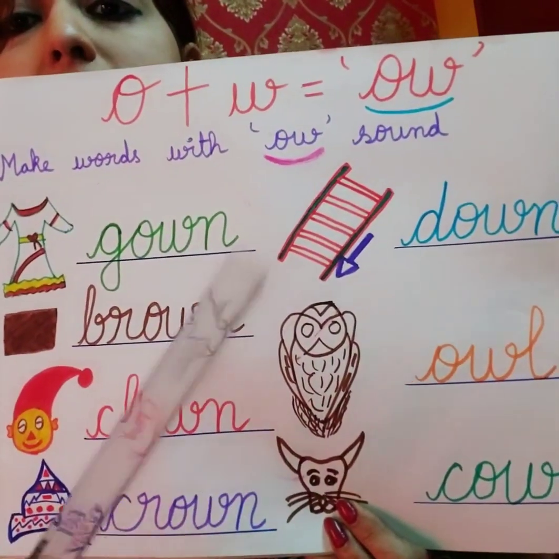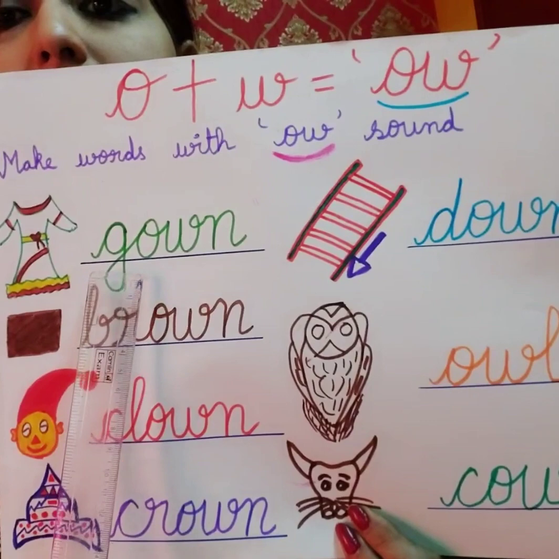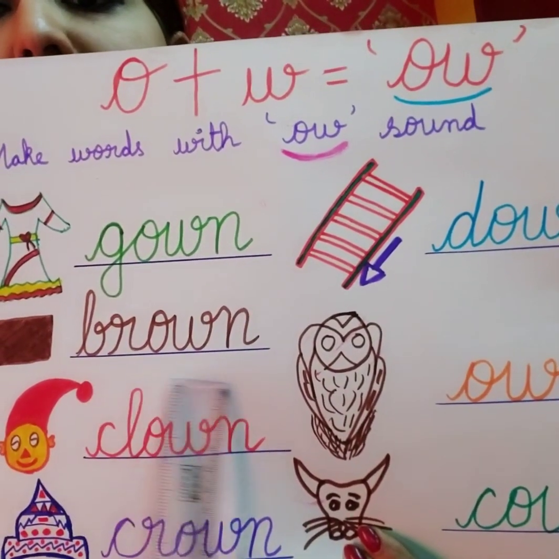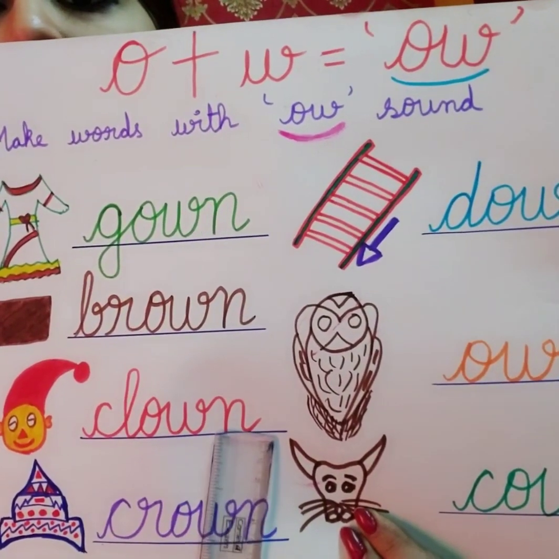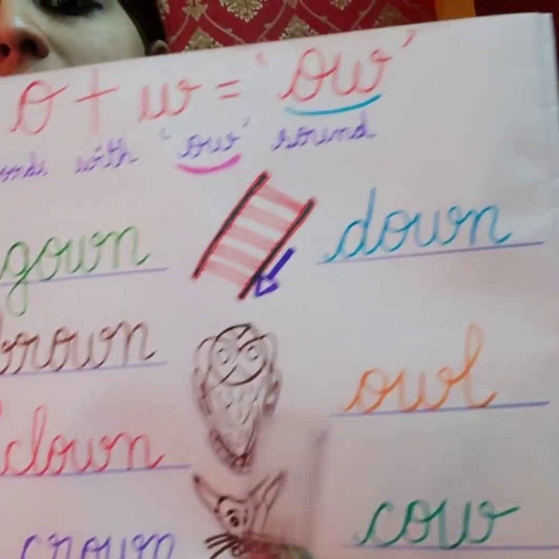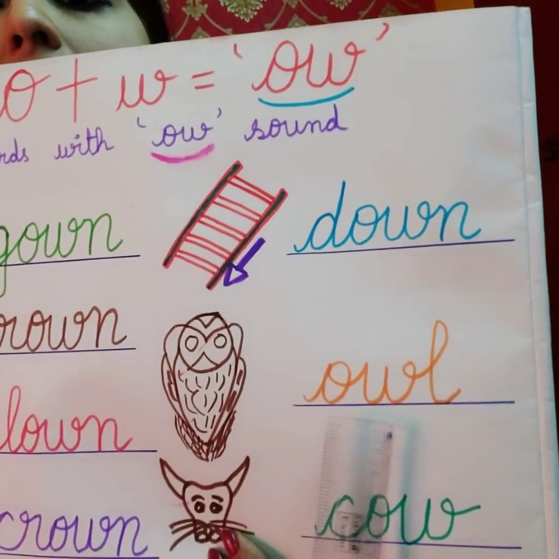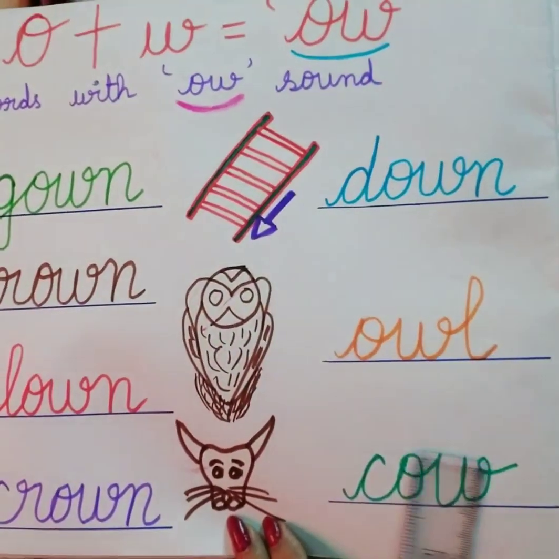These are all words with ow sound. Gown, brown, clown, crown, down, owl, cow.